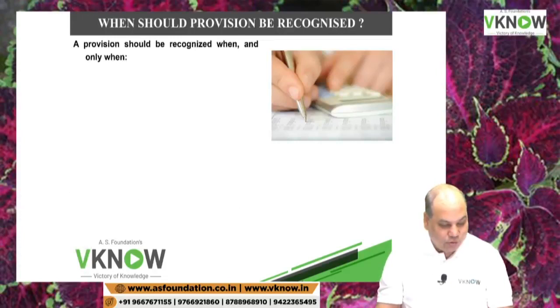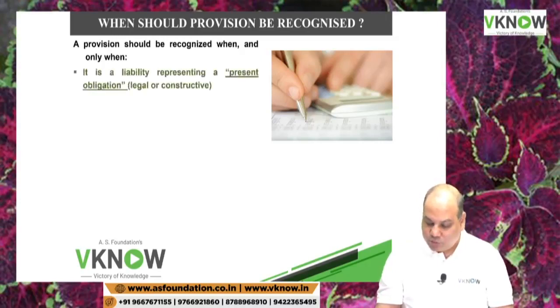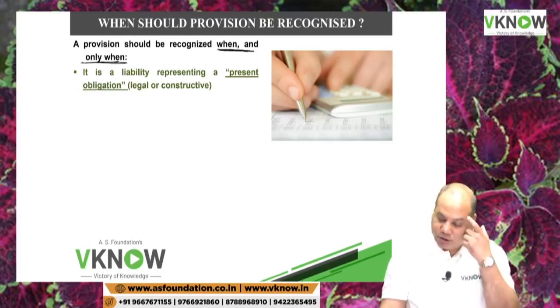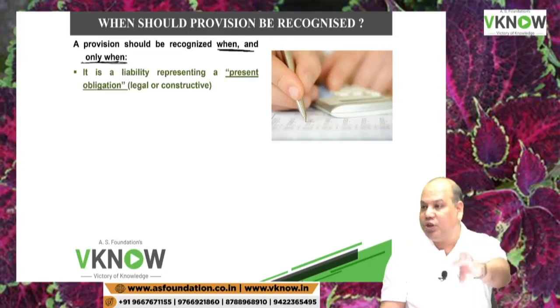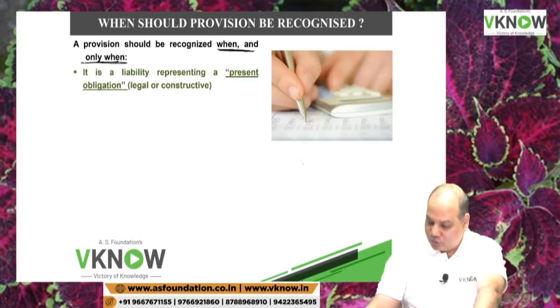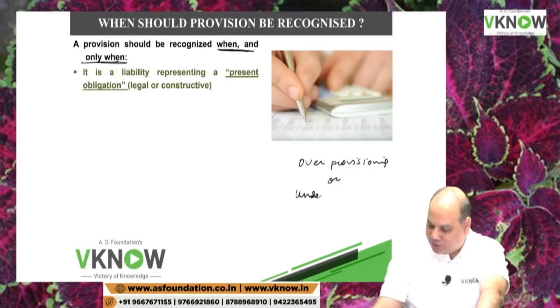When should provision be recognized? Good question. When should provision be recognized? The standard says only and only when the following conditions are satisfied, provision should be recognized. Otherwise, it may be over provisioning also. Is over provisioning good or bad? Is under provisioning good or bad? Both are bad.